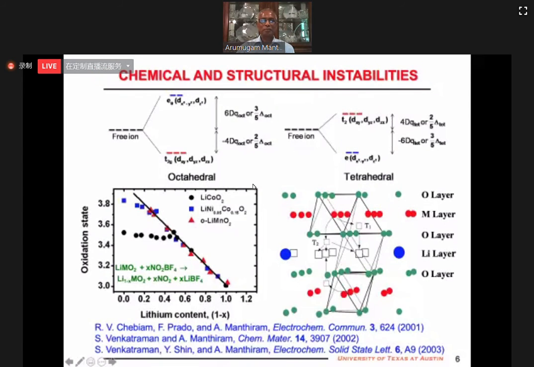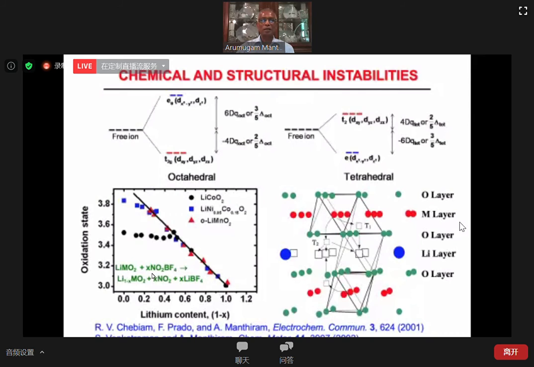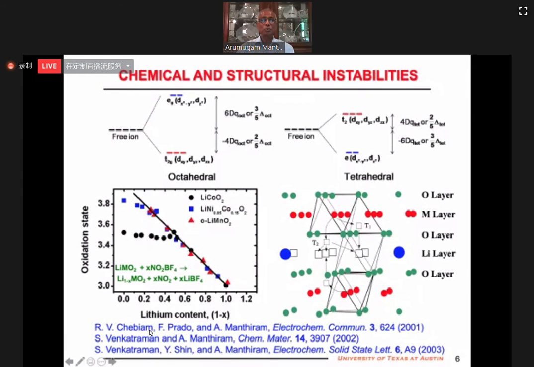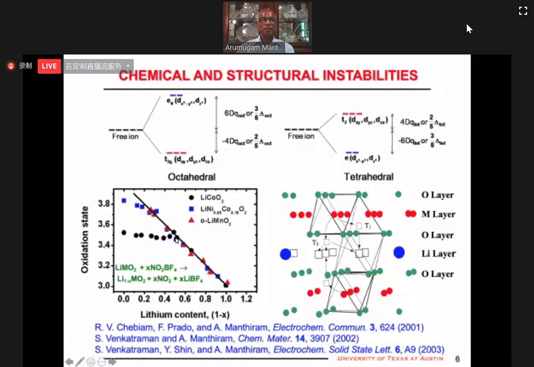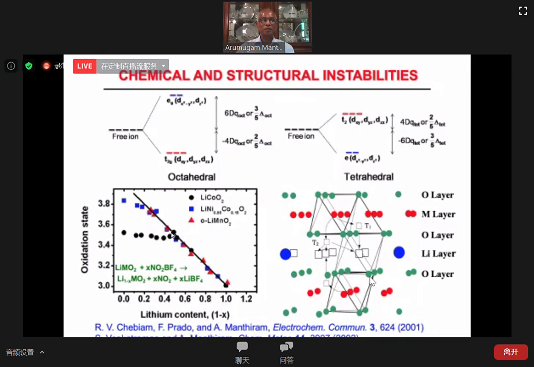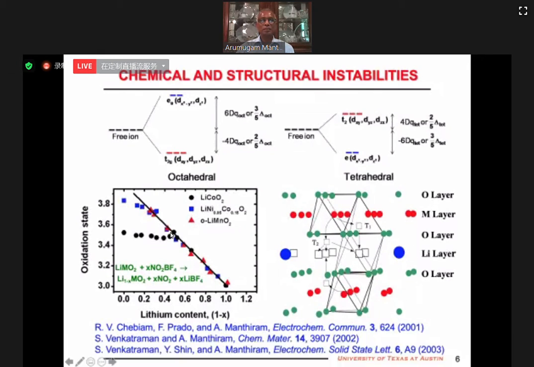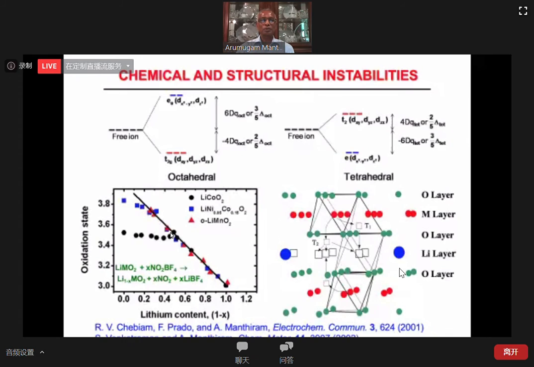For example, my group used to do a lot of chemical delithiation 20 years back. So if you keep on removing lithium from lithium cobalt oxide, the oxidation state does not increase below 0.5 lithium because you are not oxidizing cobalt anymore, you are losing oxygen.